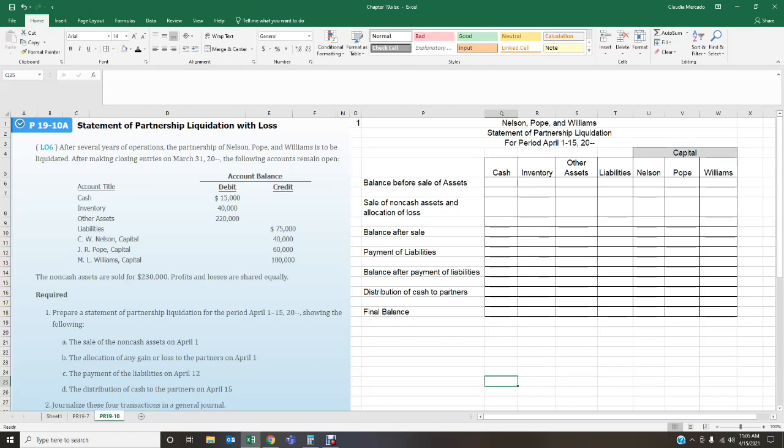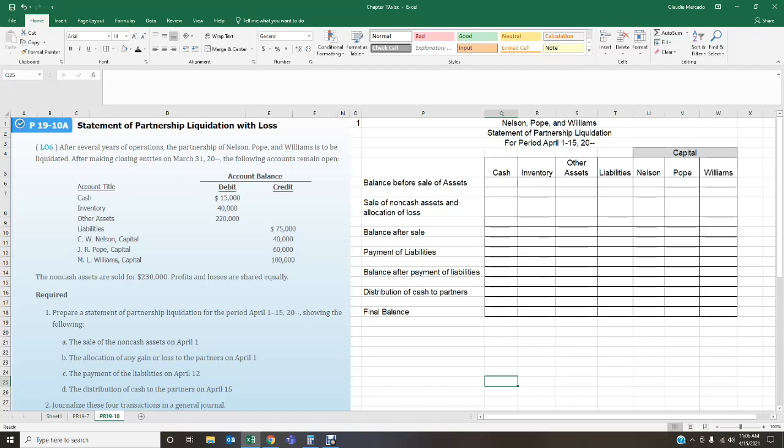It says profits and losses are shared equally. We are required to prepare a statement of partnership liquidation for the period of April 1st through the 15th, showing the following. We have to show the sale of the non-cash assets on April the 1st, the allocation of any gain or loss to the partners on April 1st, the payment of the liabilities on April 12th, and the distribution of cash to partners on April 15th.